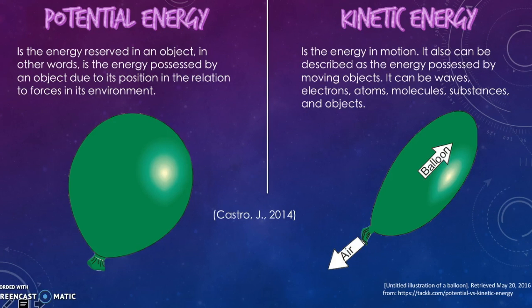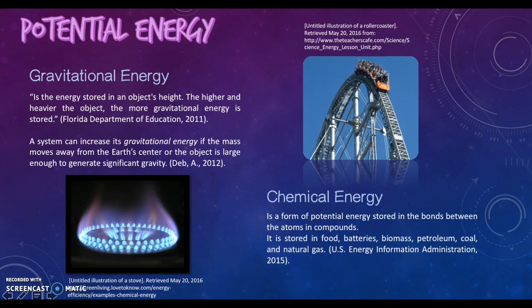The two most common or basic forms of energy are potential energy and kinetic energy. The first one is a kind of stored energy that objects possess because of their position or configuration. Kinetic energy is the energy in motion. Basically, it is the energy possessed by moving objects. It can be waves, electrons, atoms, molecules, substances, and objects. Now, we will discuss the various forms taken by potential and kinetic energy.